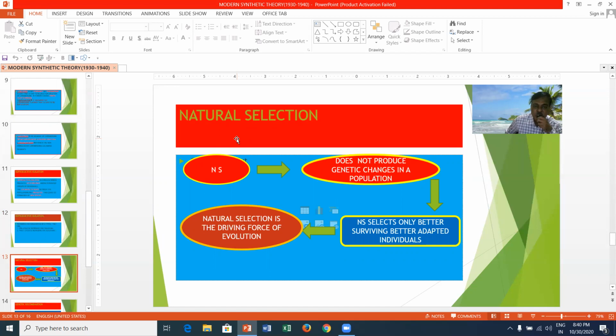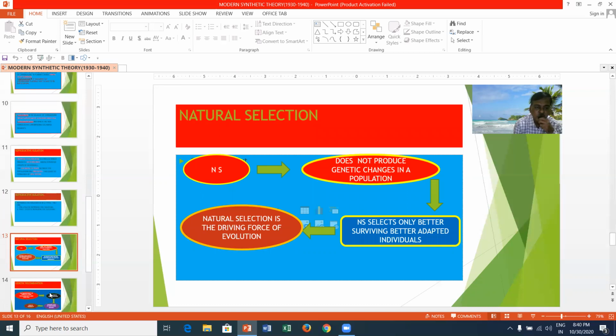Natural selection is the driving force of evolution. Natural selection does not produce genetic changes in a population, but selects only better surviving, better adapted individuals. These better adapted individuals are incorporated in nature, and they lead to the formation of species.